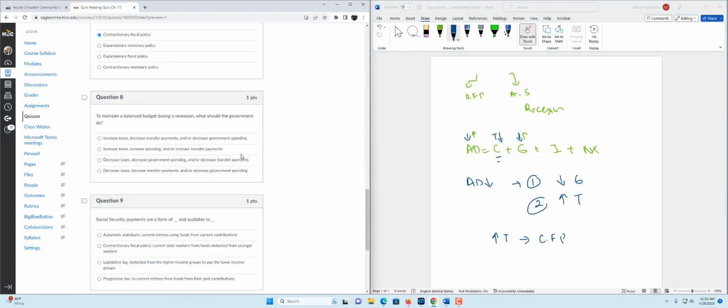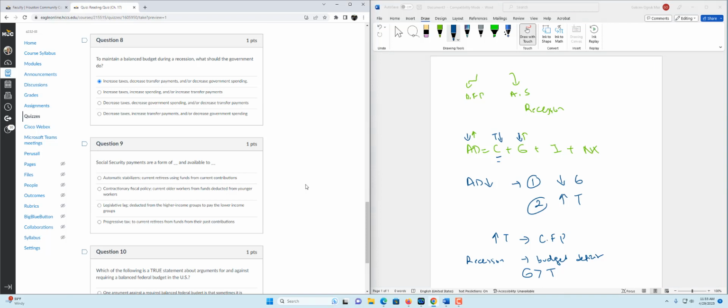To maintain a balanced budget during a recession, what should the government do? So we know that in a recession, we will see a budget deficit because of expansionary fiscal policy. The government is going to spend more money than the revenue it collects. For that reason, if we want a balanced budget during the recessionary period, we should increase taxes, decrease transfer payments, and/or decrease government spending.